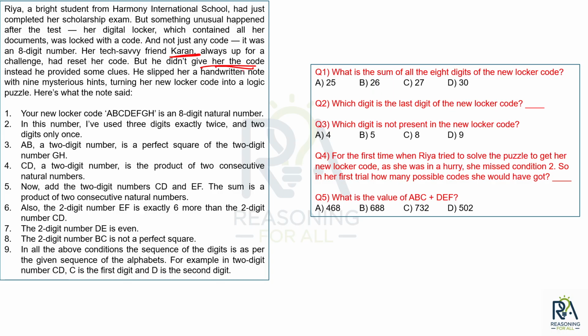The new code that he reset, he did not give to Riya. Instead, he provided some clues. He slipped her a handwritten note with 9 mysterious hints, turning her new locker code into a logic puzzle. Here is what the note said. So you have 9 hints or 9 conditions. Your objective, or Riya's objective, is to find the new code for her locker.